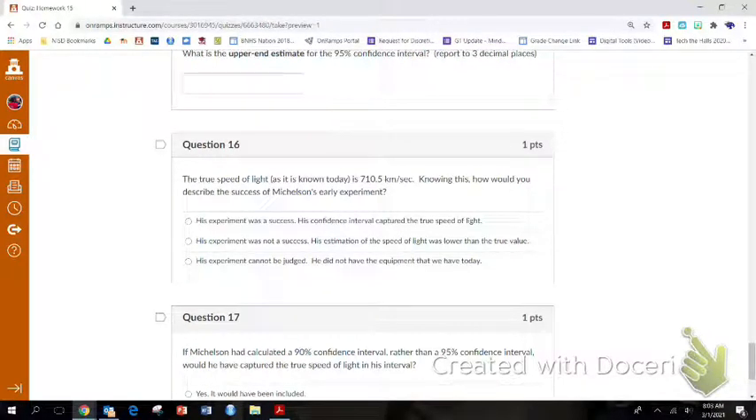So we said it's between 709 and 802 was our confidence interval. So if the true speed of light is 710, did my experiment work? Well, I said it's between 700 and 800, basically. So since 710 falls between these two numbers, then yes, my experiment was a success because my confidence interval captured the correct answer. Okay,